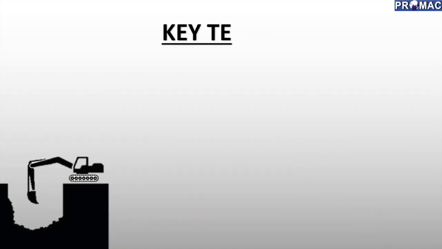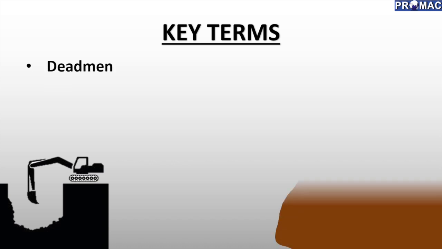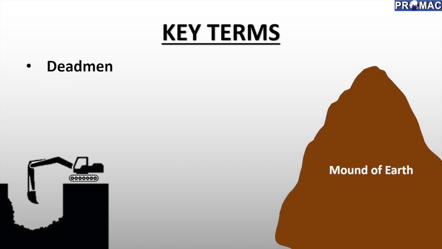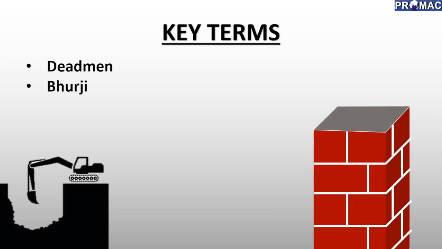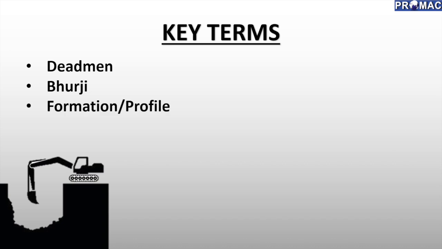Key terms used in excavation are generally: deadman, known as a mound and heap of earth; burji, known as a benchmark. It is a temporary pillar for demarcation of grid lines, formation or profile. It is a layout for excavation, for precise excavation.